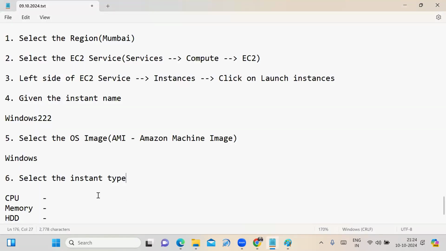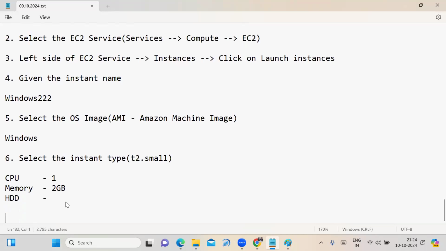That is, if I am selecting the instance type T2.small, how many CPUs are provided? 1 CPU. How much memory is it providing? 2 GB memory. Wait for the hard disk.